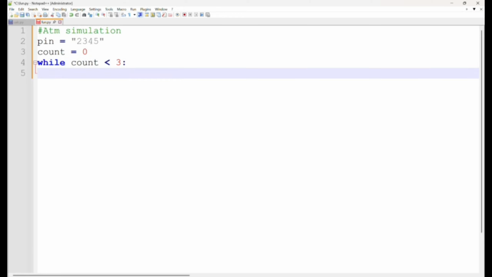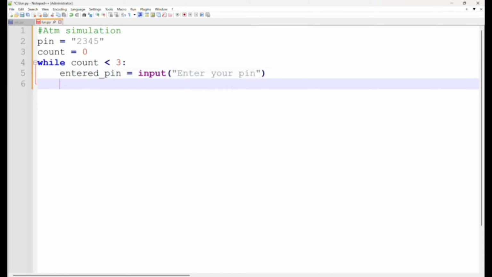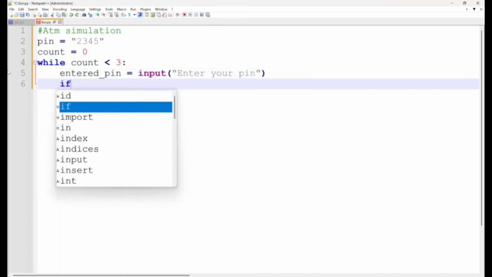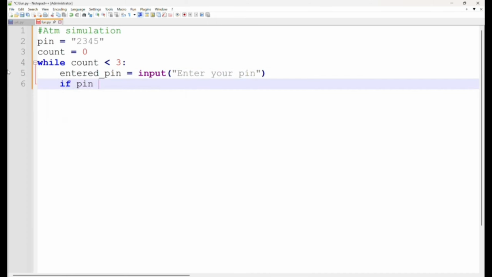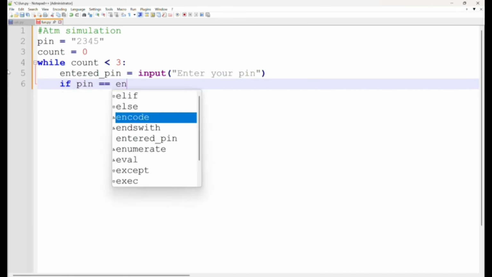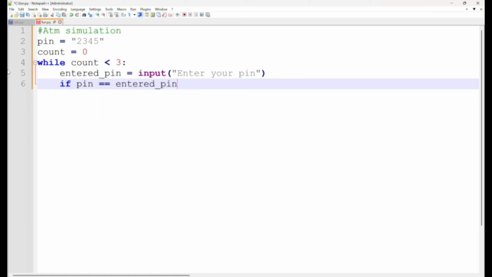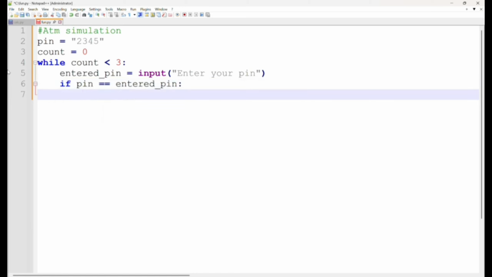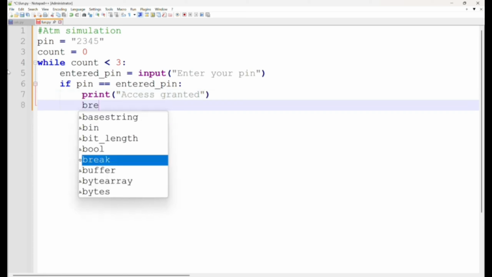That input is the PIN. So once the user enters their PIN, if our PIN matches what was entered by the user, we want to grant access to our ATM. So we print a message, and we break out of our loop because we've achieved our goal. There's no need of continuing.